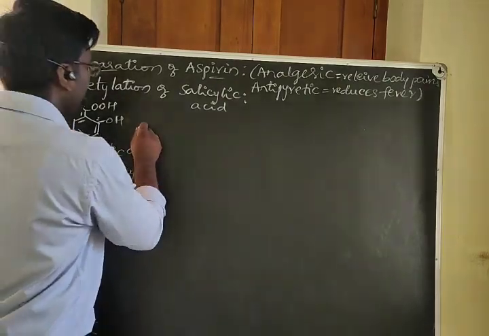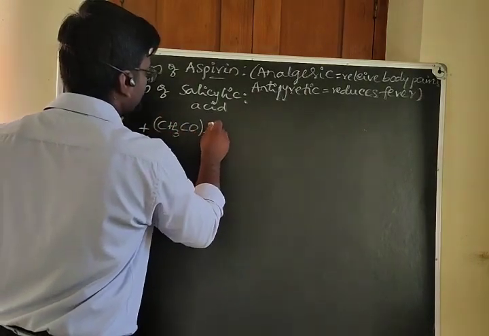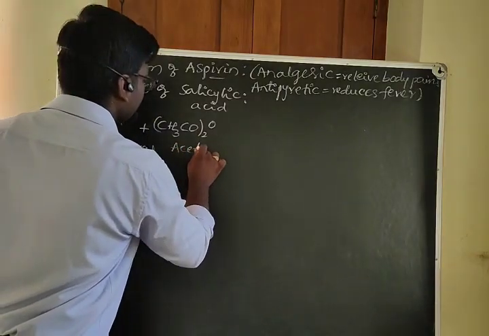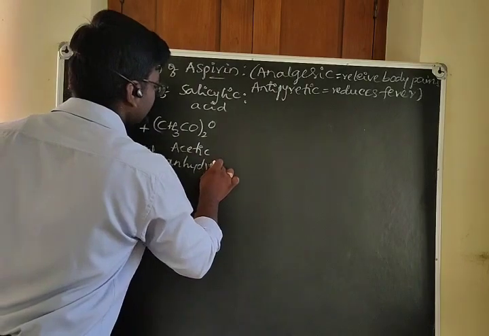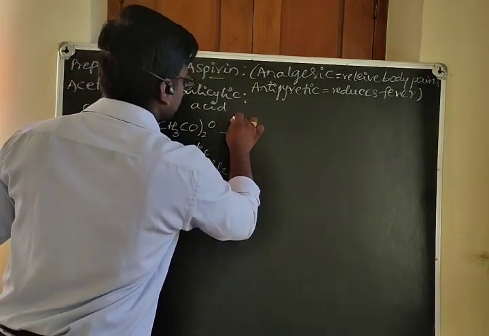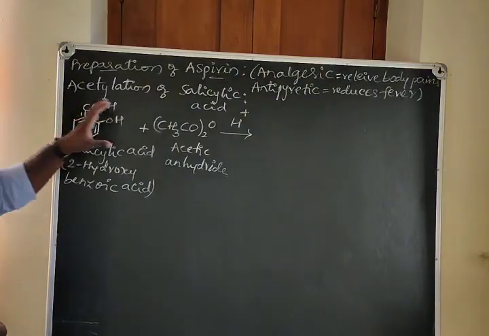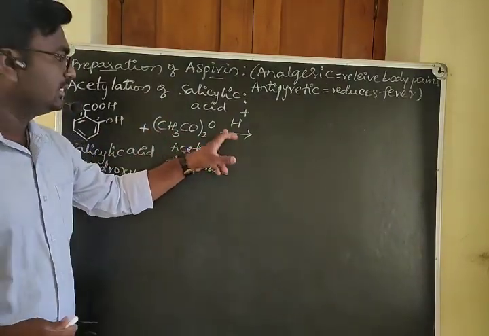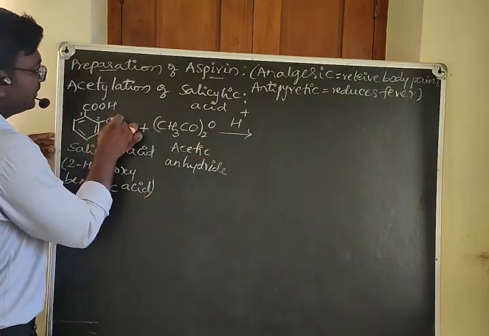Here we are going to use acetic anhydride. We are going to treat this salicylic acid with the acetic anhydride in the presence of an acid.